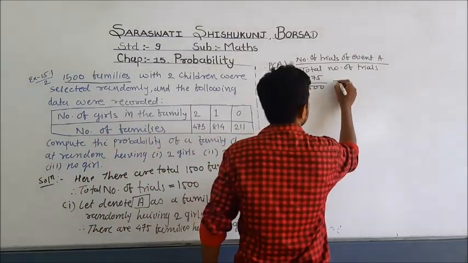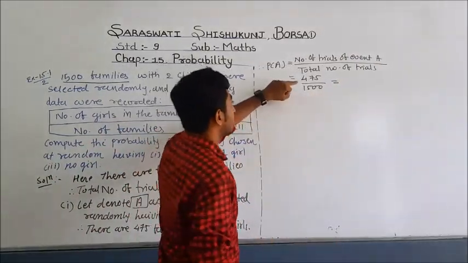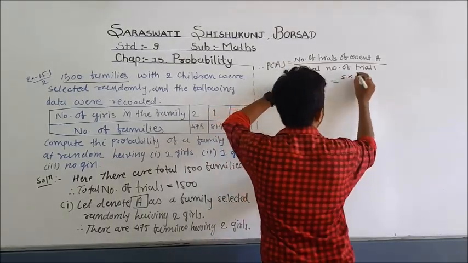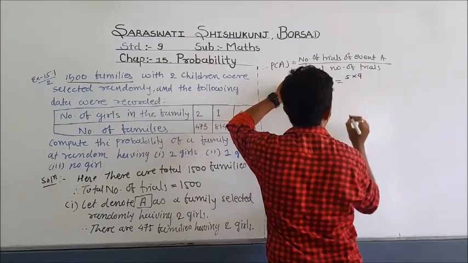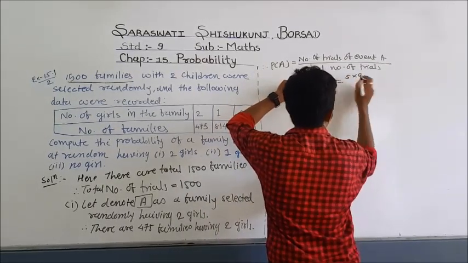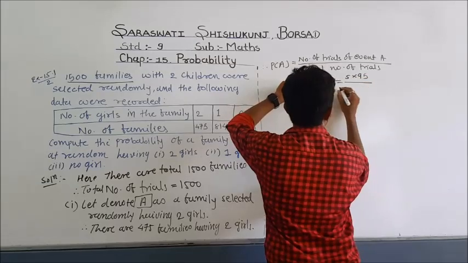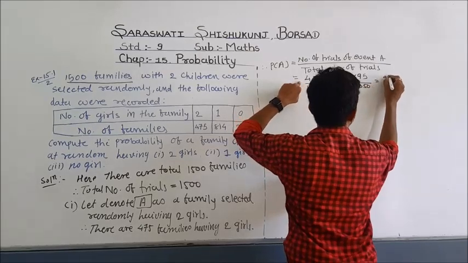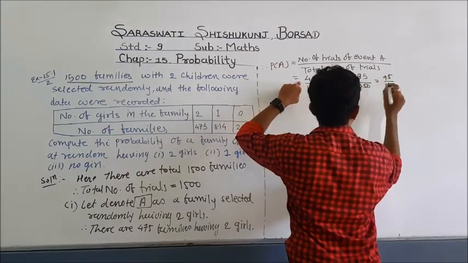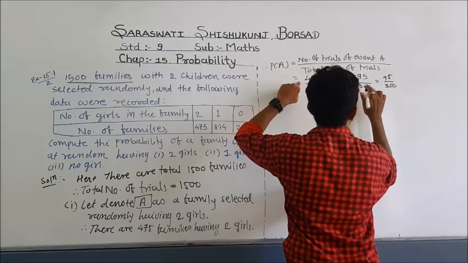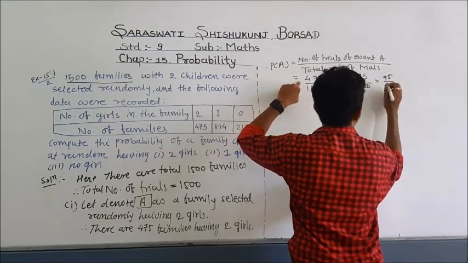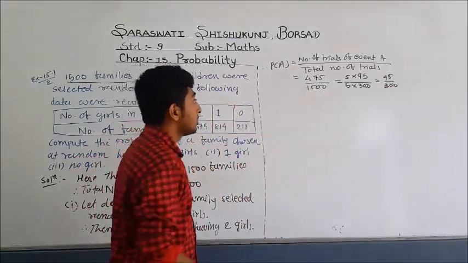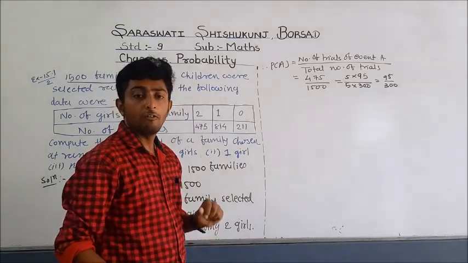Now let us factorize 475. Here 5 into 95, divided by 5 into 300, that is 95 by 300. Okay, so this is the answer of the first sub question.